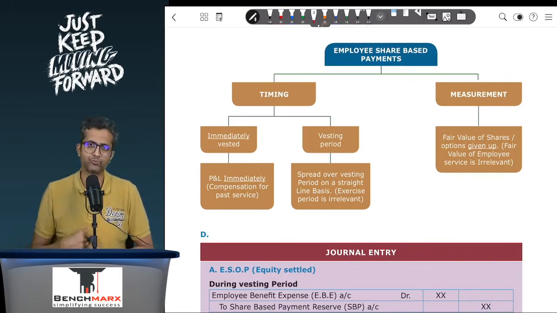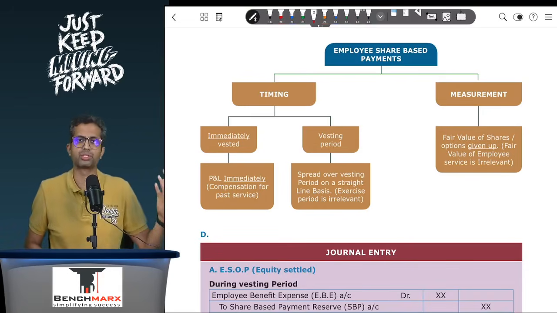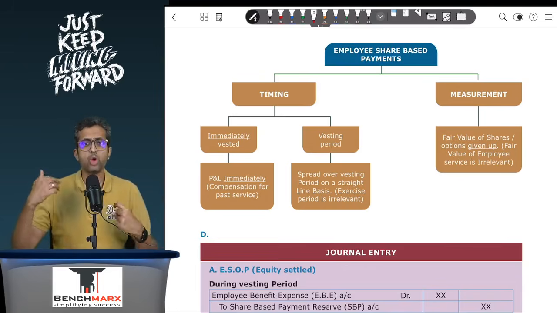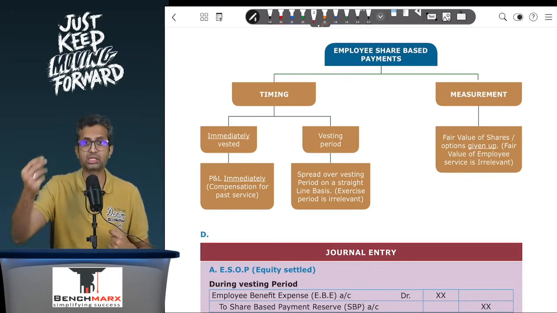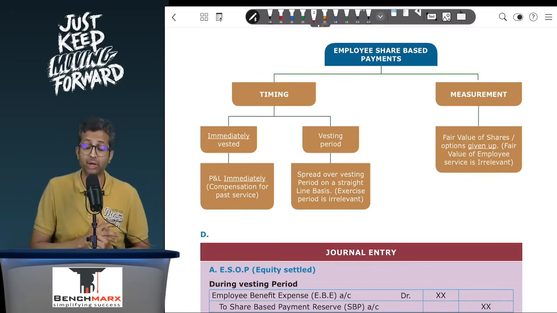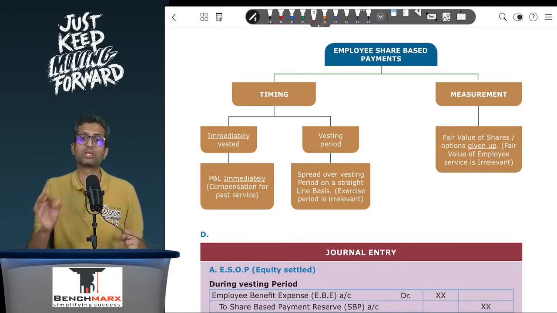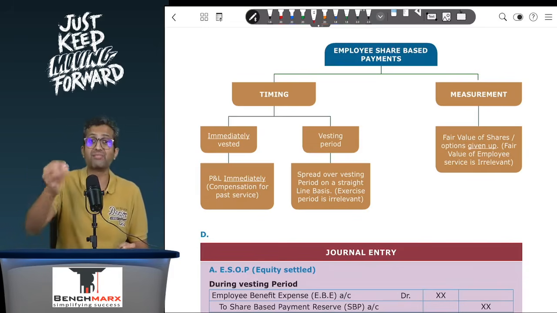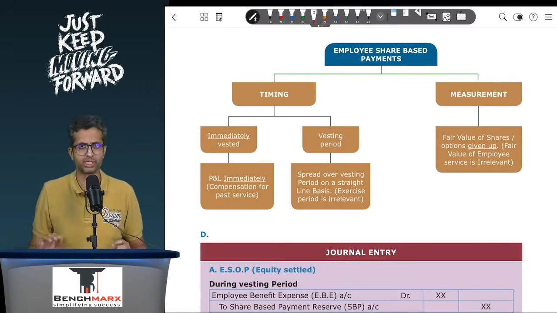How will you measure? Well, the standard believes that, at least in case of employees, and the vast majority of the questions do come for employees, when you look at these transactions, it is more like a barter. The employee renders service, and in return for that service, like they get salary, wages, pension, provident fund, etc., they get share based payments, they get the options, they get shares of the company. So it is like a barter, and barter is usually measured at fair value. But which fair value? Is it the fair value of employee service or fair value of the options? Ind AS 102 necessarily tells you that the measurement will be based on the fair value of the options only. So fair value of employee service, if any, is irrelevant for Ind AS 102 measurement.